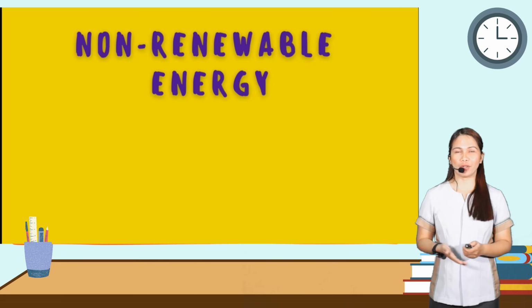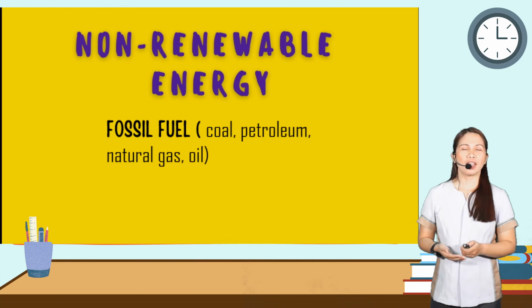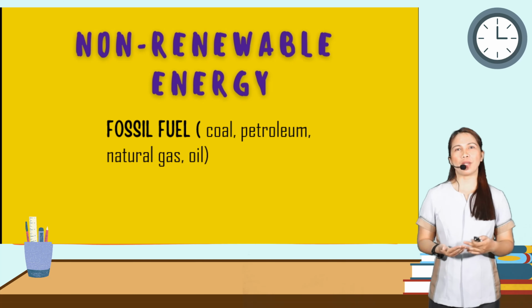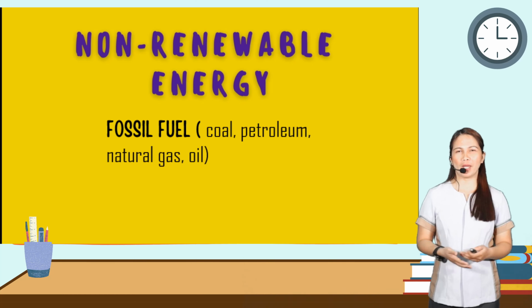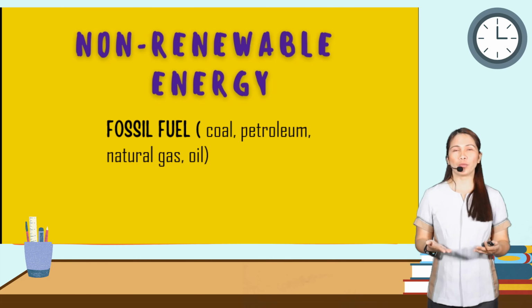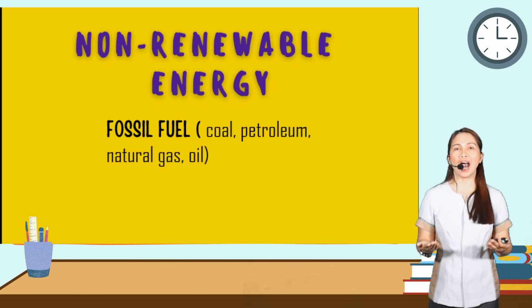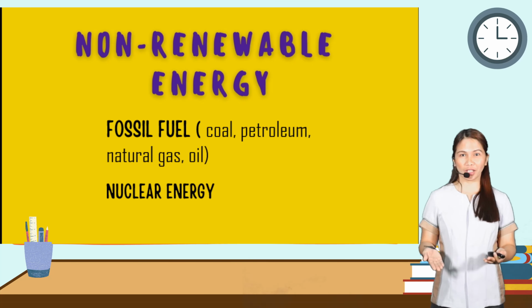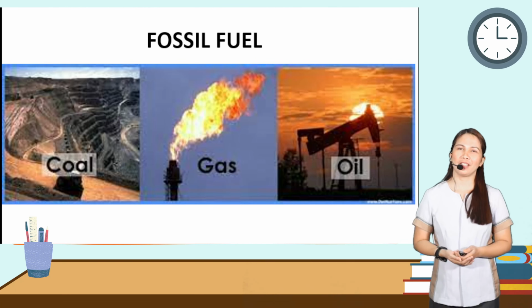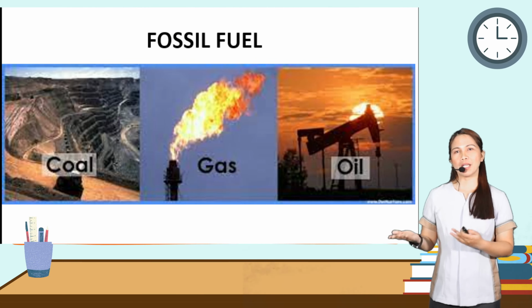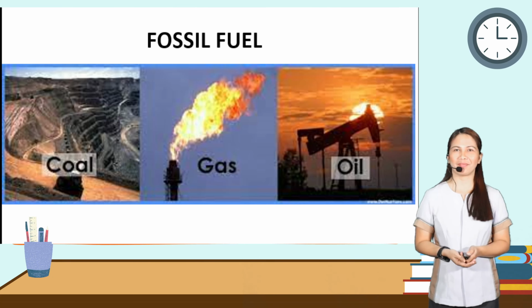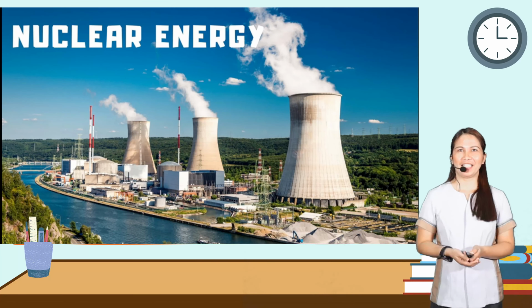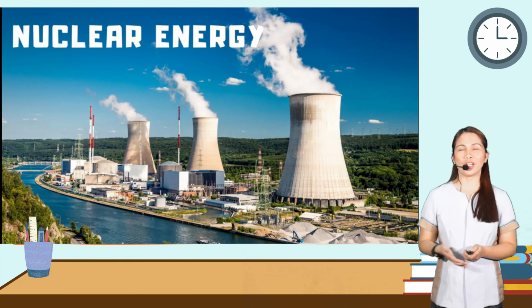Next, we have the non-renewable energy. Examples, we have fossil fuels, such as the coal, petroleum, natural gas, and oil. By the way, most of this non-renewable energy has spiraling high costs and prices. And nuclear energy. So fossil fuels could be coal, gas, or even oil and petroleum. We have the nuclear energy.